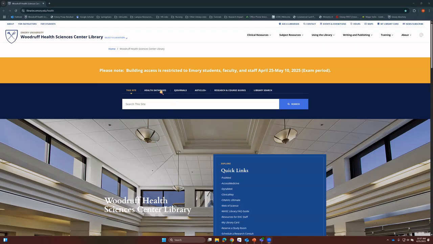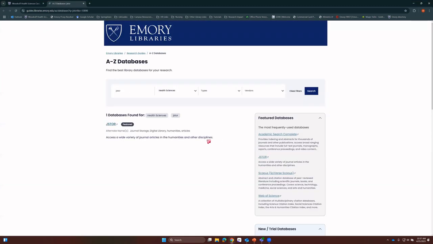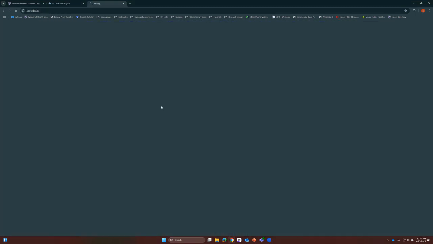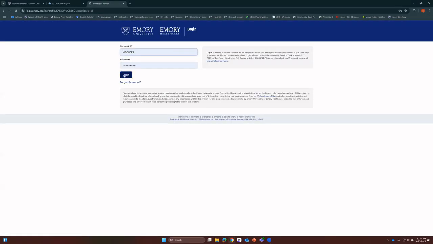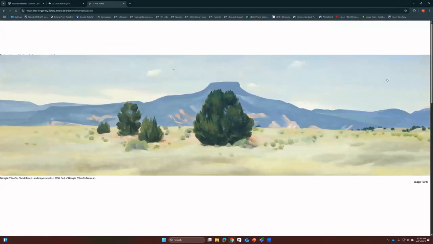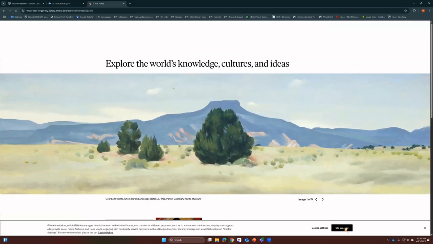So to access JSTOR, you're going to click on Health Databases. If you stick with this site, it's going to just show you results on the physical website itself. But you want to access our list of health databases. So you're going to type in JSTOR and then click Search and click on the JSTOR link in our databases list. It might ask you to log in with your NetID and password, and then it'll bring you to JSTOR.